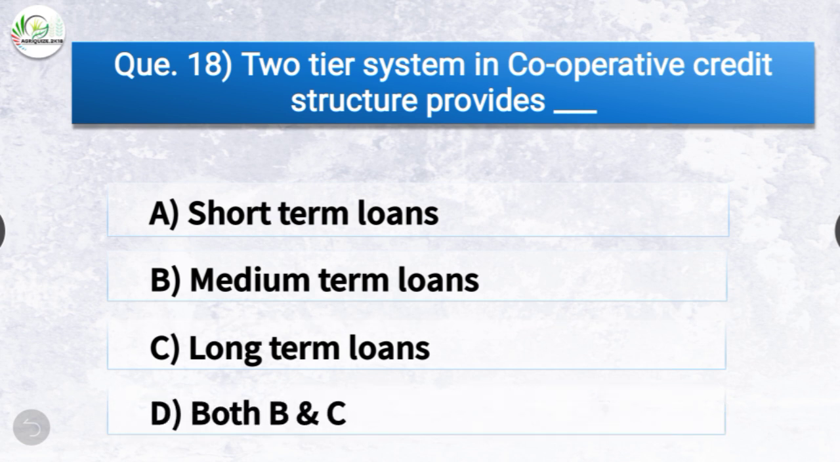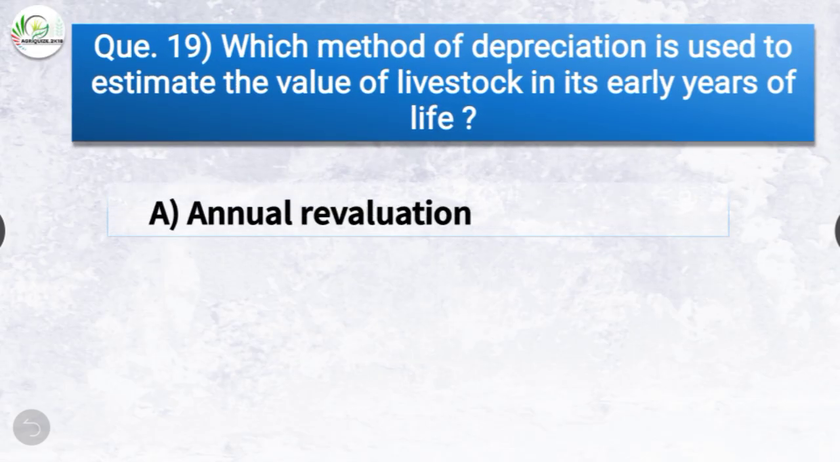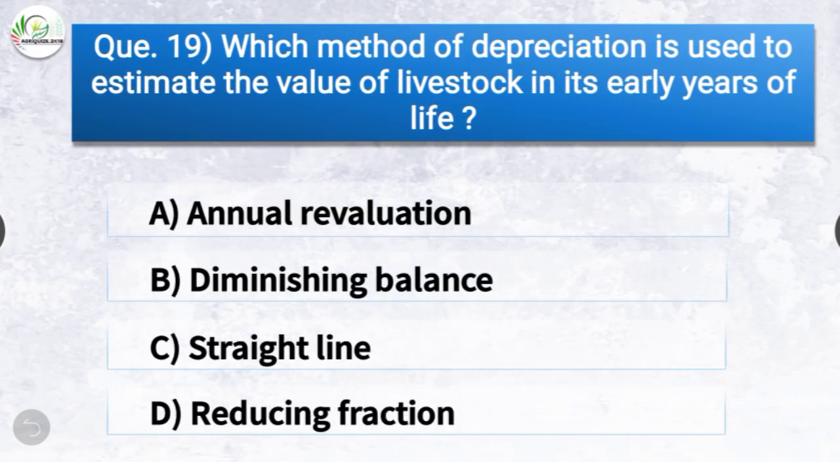The options are short-term loans, medium-term loans, long-term loans or both B and C. The correct answer is option C, long-term loans. So two-tier system in cooperative credit structure provides long-term loans. Question number 19. Which method of depreciation is used to estimate the value of livestock in its early years of